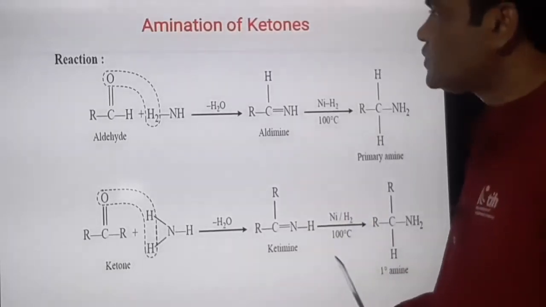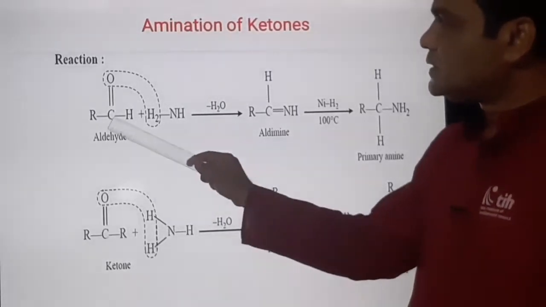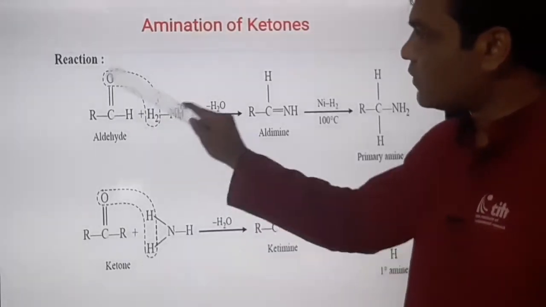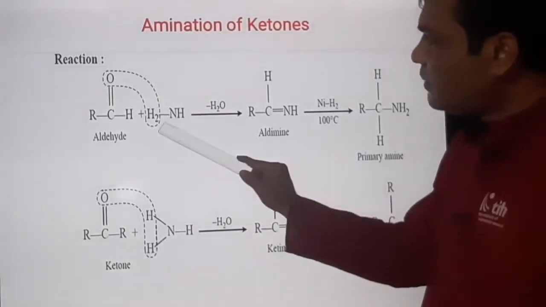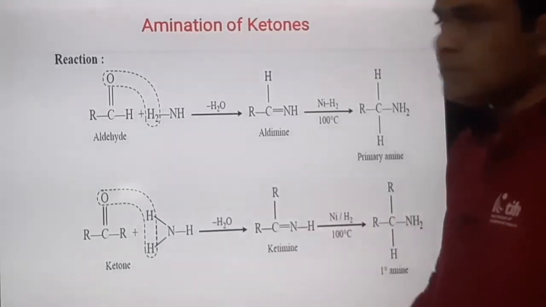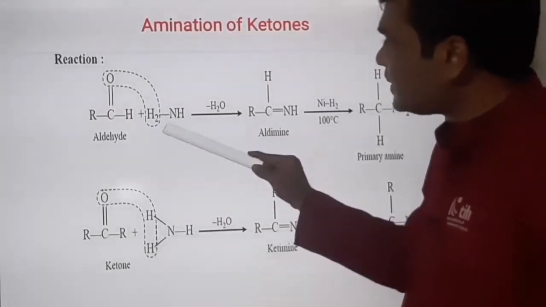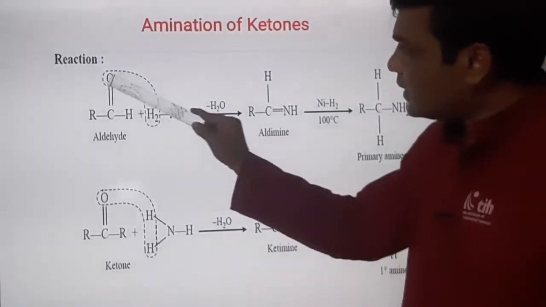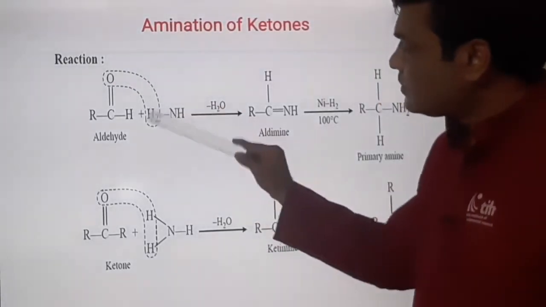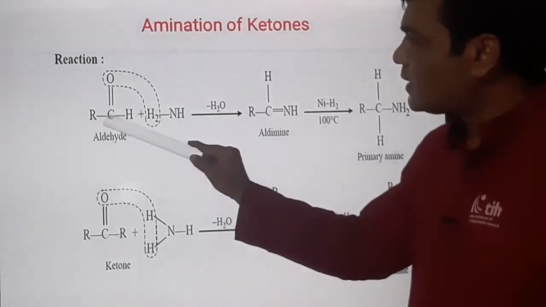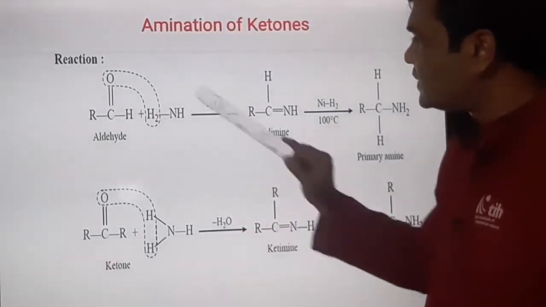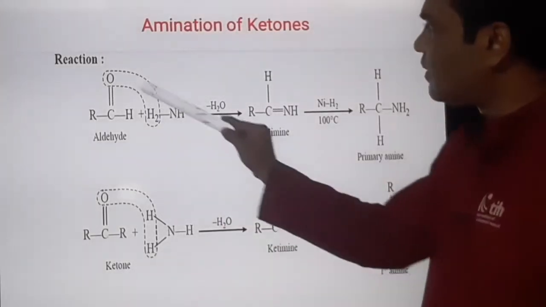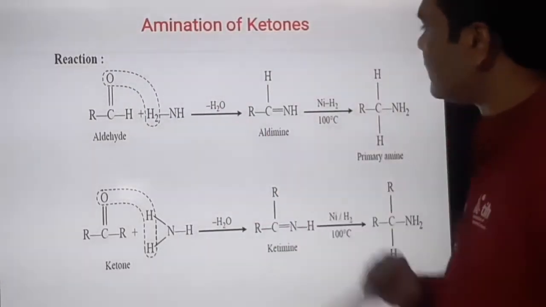amination of ketones. See, this is an aldehyde, R C double bond O H. This is the aldehyde functional group. On treatment with ammonia, NH3 is ammonia. For your convenience, I have written this ammonia in this fashion. There is a removal of a water molecule, and what we get is RCH double bond NH, with loss of water molecule.